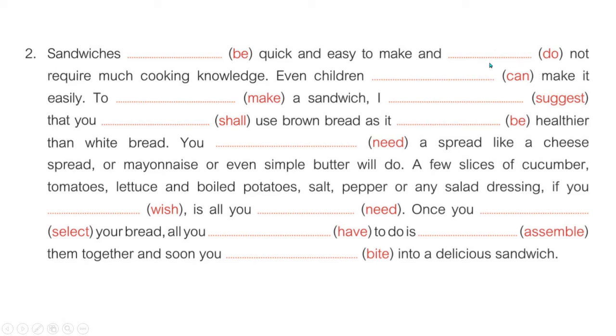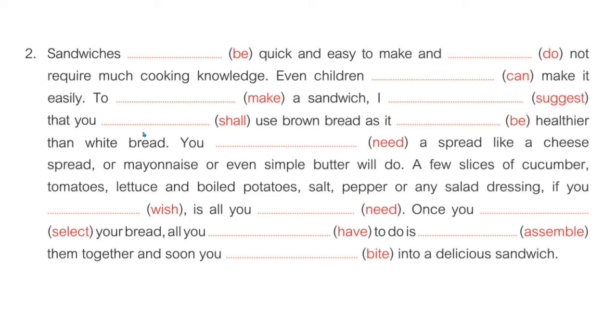If it had been past tense, we would have converted can into could, but here we will use can because it is simple present. Then with to also we use the V1 form because it is an infinitive. To make a sandwich, I suggest that you should. Here actually they have given shall, which is given for giving advice. So which auxiliary will we be using? We'll be using should.